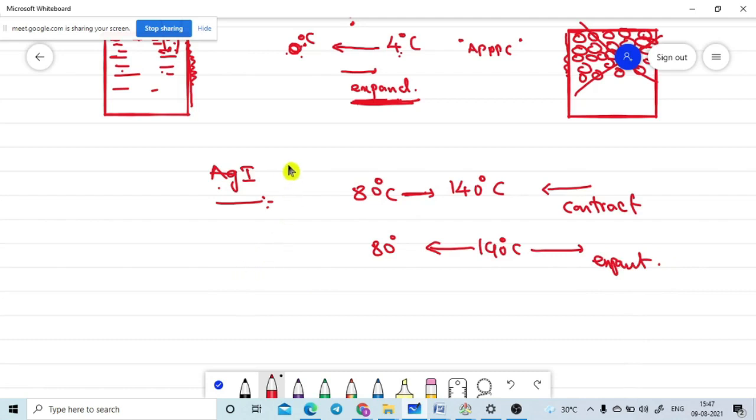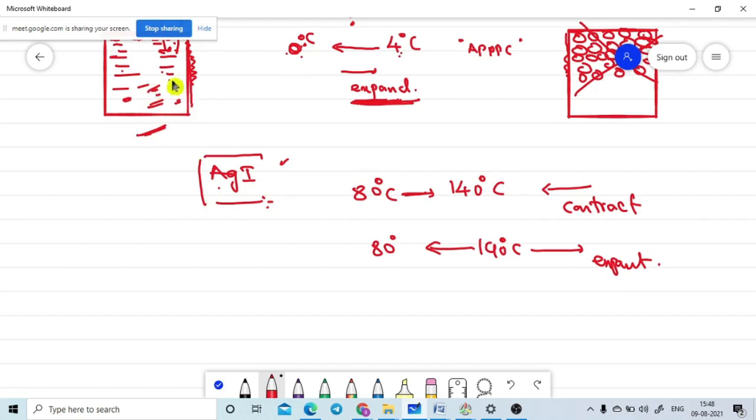One is water, with the range 0 degrees Celsius to 4 degrees. Another one is silver iodide. Ag means silver, I means iodide. These two materials show that peculiar property. Why this happens is not discussed in our present content. We will come across it in upcoming topics. We just took that example here.